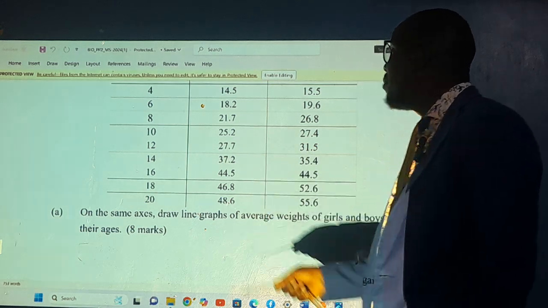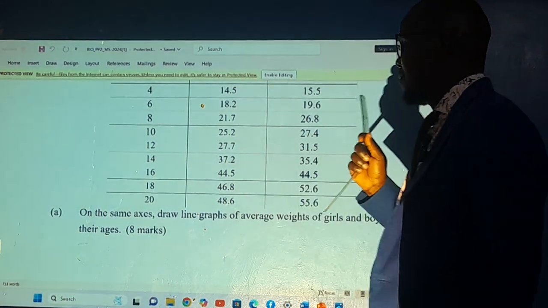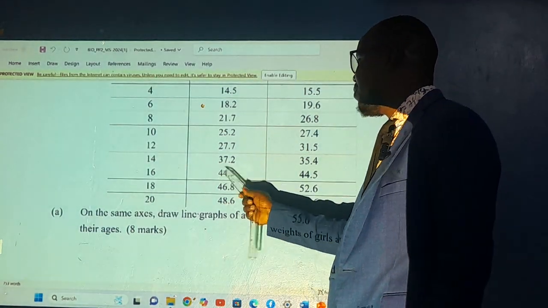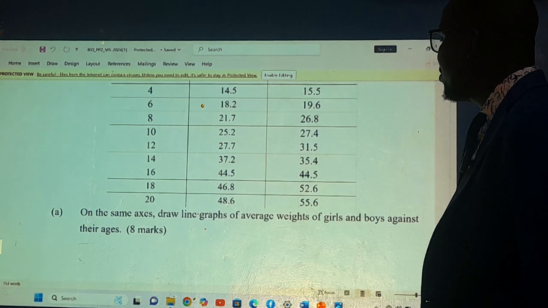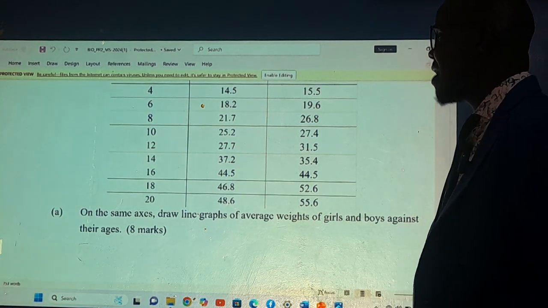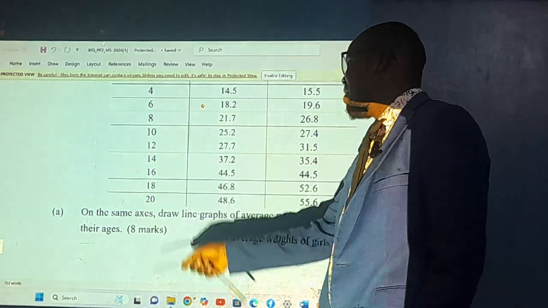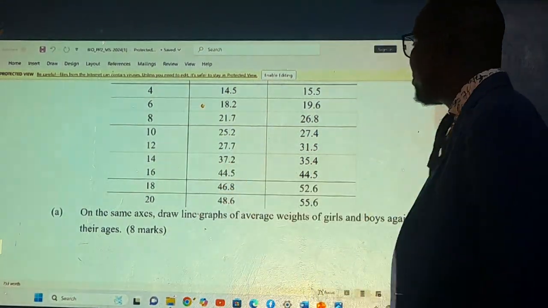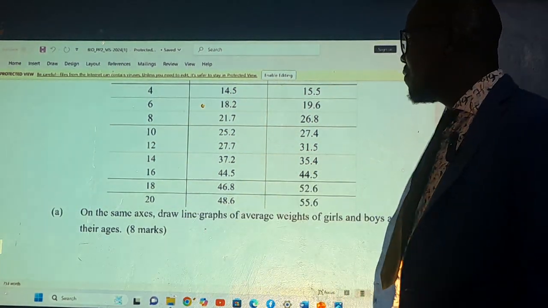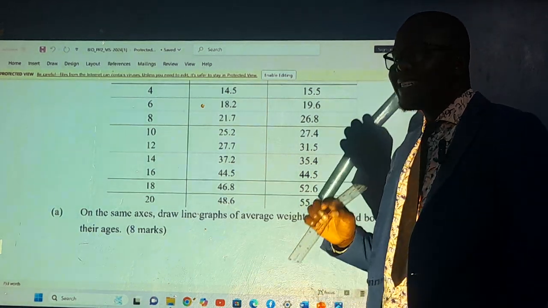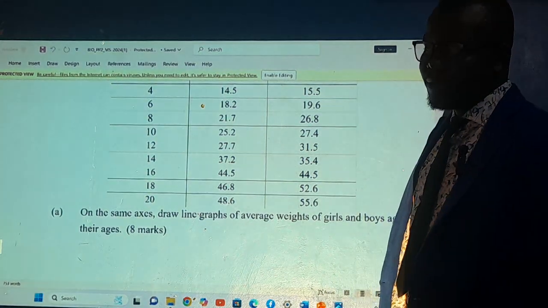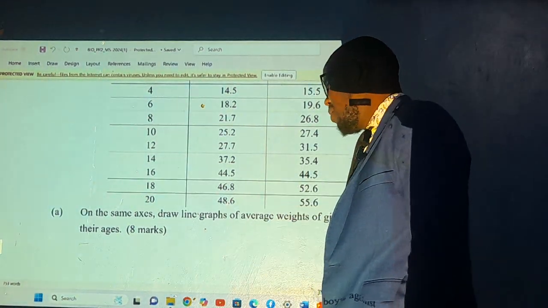That's about the puberty stage of the boys. Then at the 16th year, 44.5 and 44.5. Sorry, I've been saying months, I'm saying years. So when they were 16 years, there was a constant: they returned to normal, having a constant weight of 44.5 kilograms.